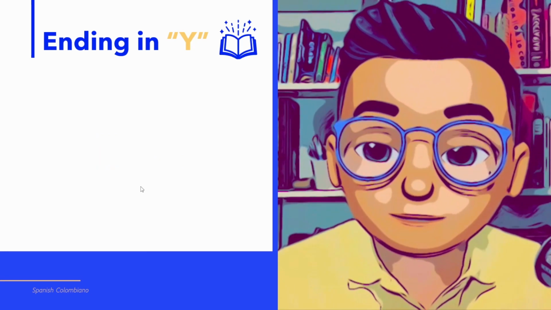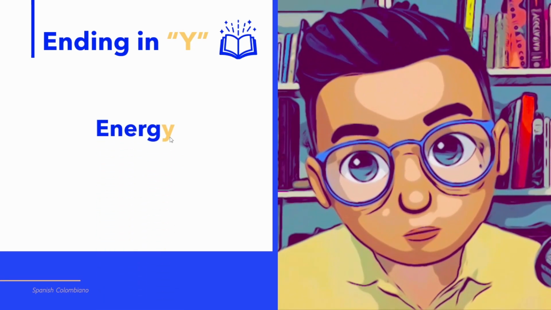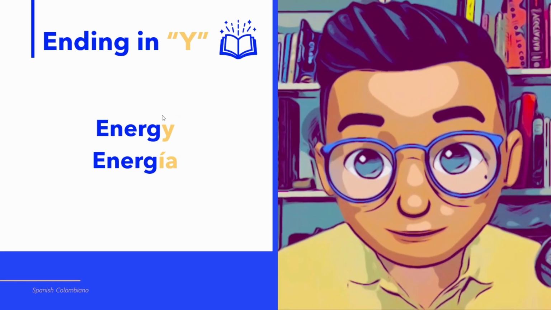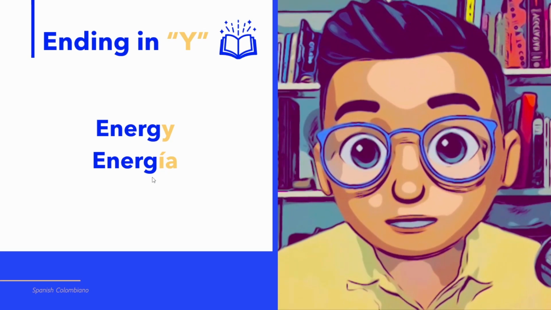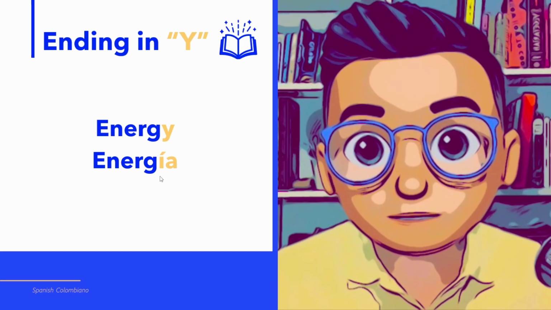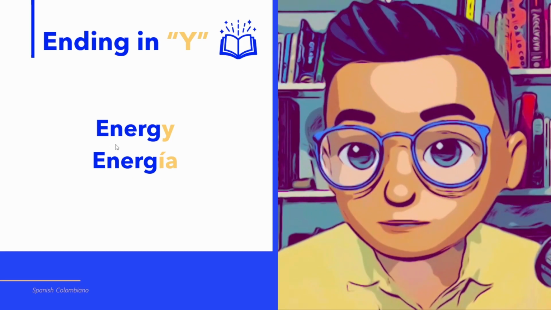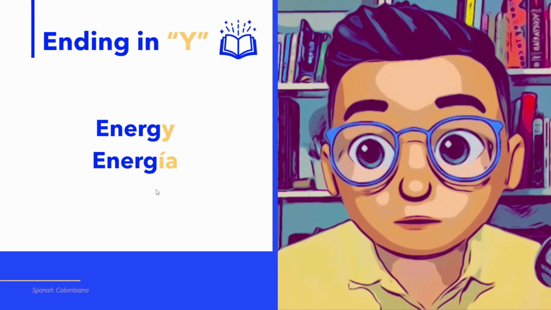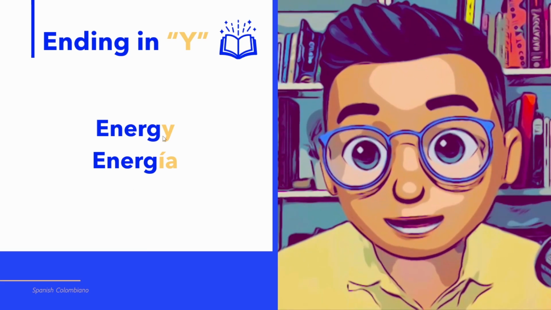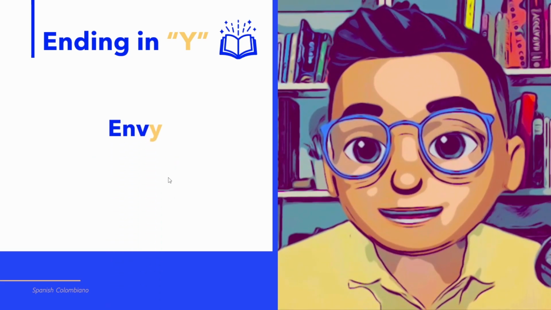Let's see another example with the word energy. So you change Y for IA, energy becomes energía. Remember the rule with the G? When G is followed by I or E, G sounds like H in English. So you don't pronounce it with a hard G, you pronounce it like an H sound. So energy, energía. Let's see another example with the word envy.